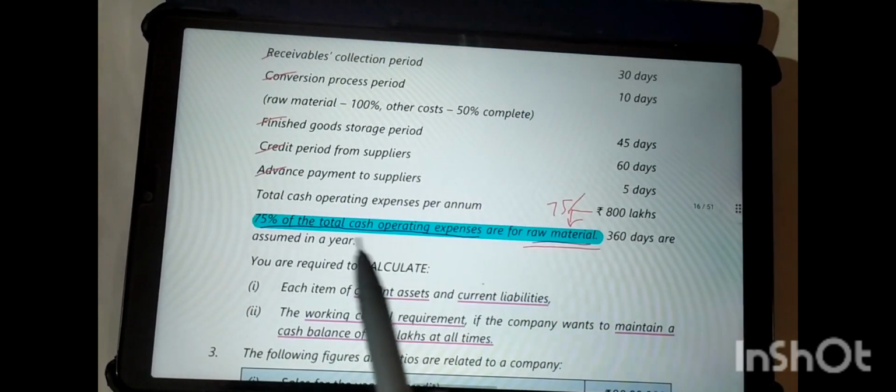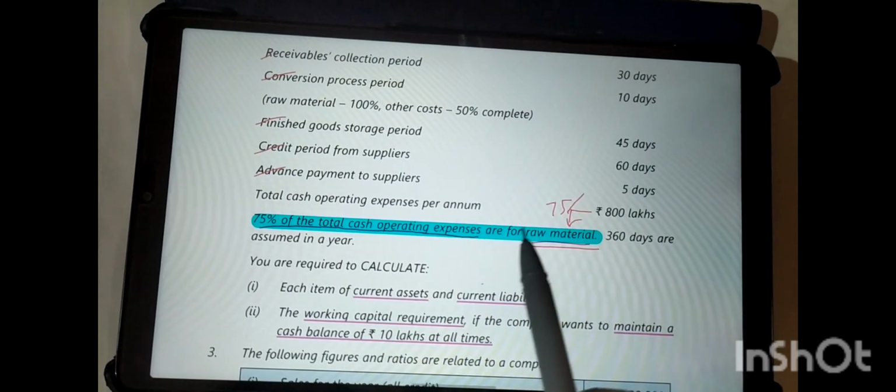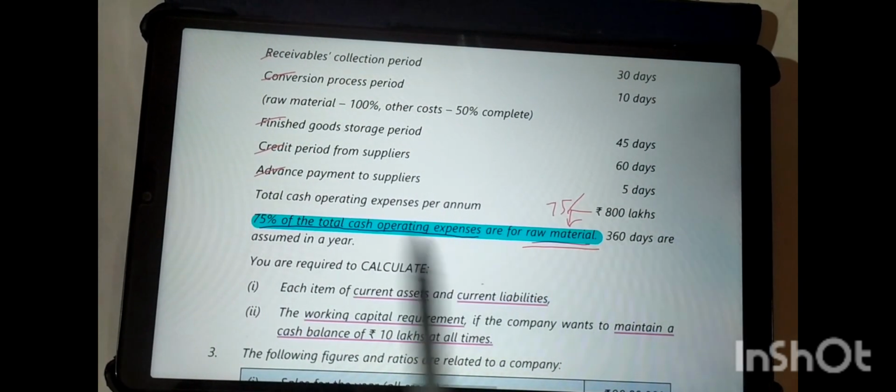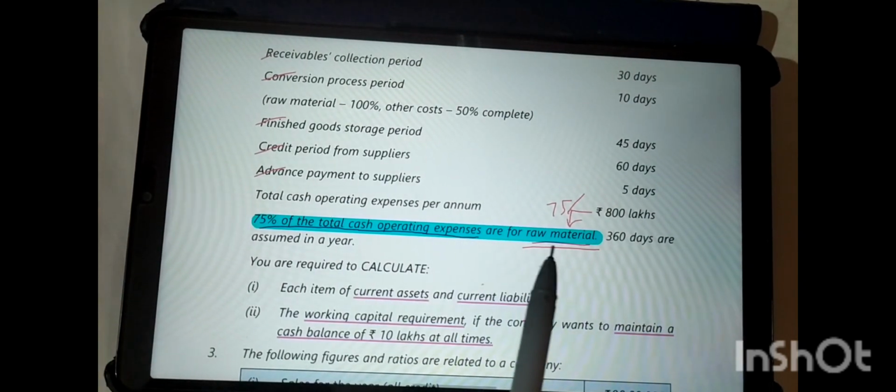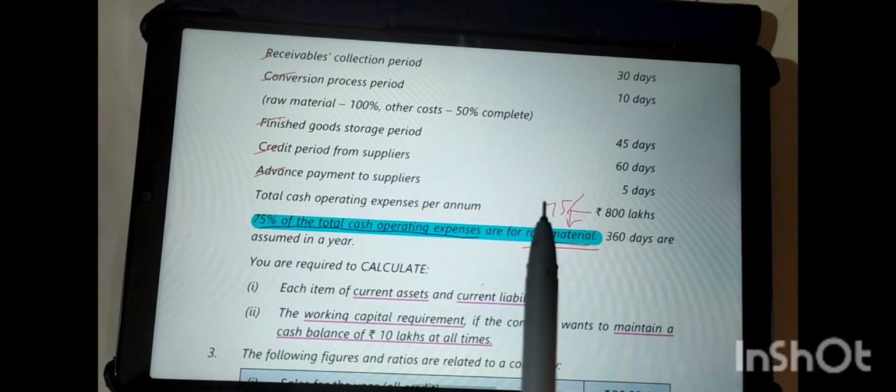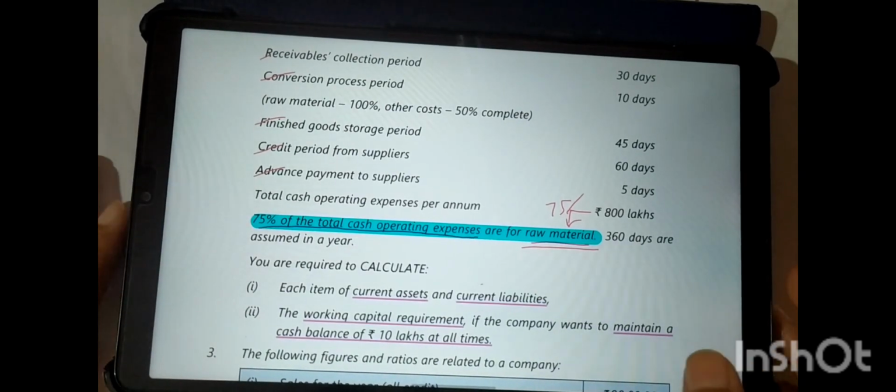And this is the total cash operating expenses per annum. The main line is that 75% of the total cash operating expenses are for raw material. Fine, so now let's calculate this question. It's a very easy question, so let's start.